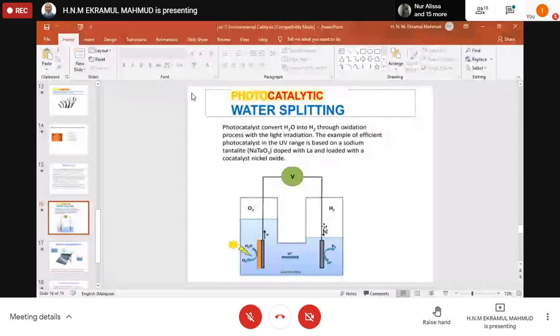All right. A photocatalyst uses light energy to facilitate a chemical reaction. In presence of light, we have moisture in the atmosphere. So light and water. Suppose chlorophyll leaves, right?